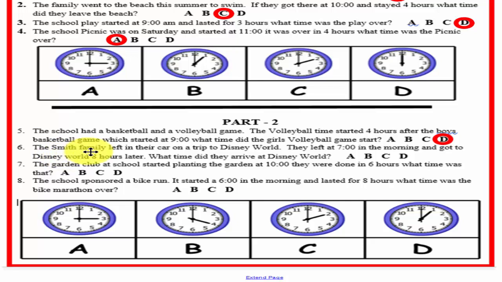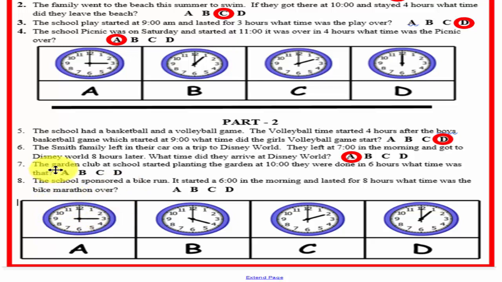Number 6, the Smith family left in their car on a trip to Disney World. They left at 7 o'clock in the morning and got to Disney World 8 hours later. What time did they arrive at Disney World? Well, the answer to this one for number 6 is going to be A. Okay, they started at, what does it say? They started at 7, right? And they went 8 hours. So we have 1, 2, 3, 4, 5, 6, 7, 8. So they got there at 3.